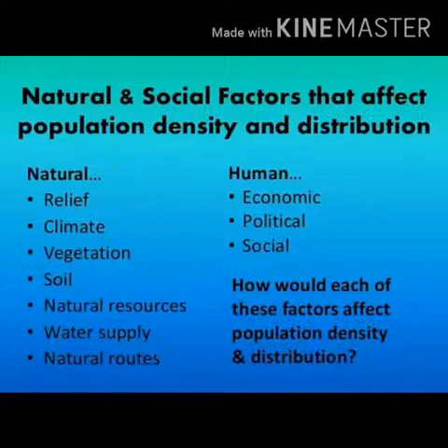In most countries, there has been a shift from rural to urban areas, mainly to earn more money or for a better living. So like this, all these factors help in distribution of population.